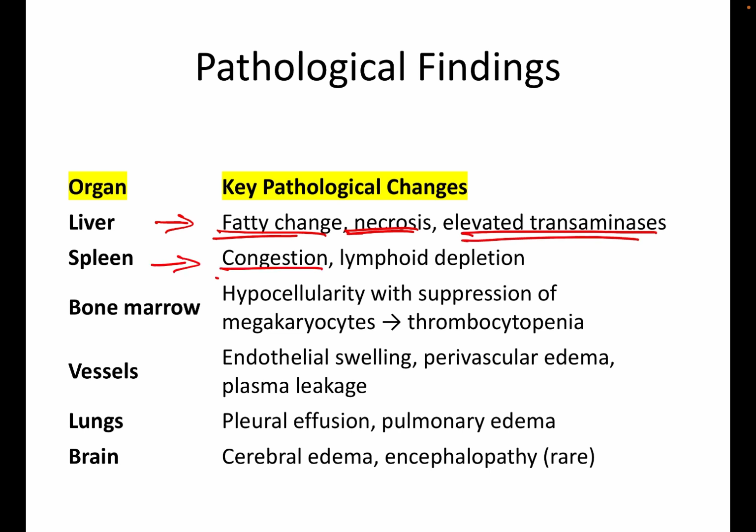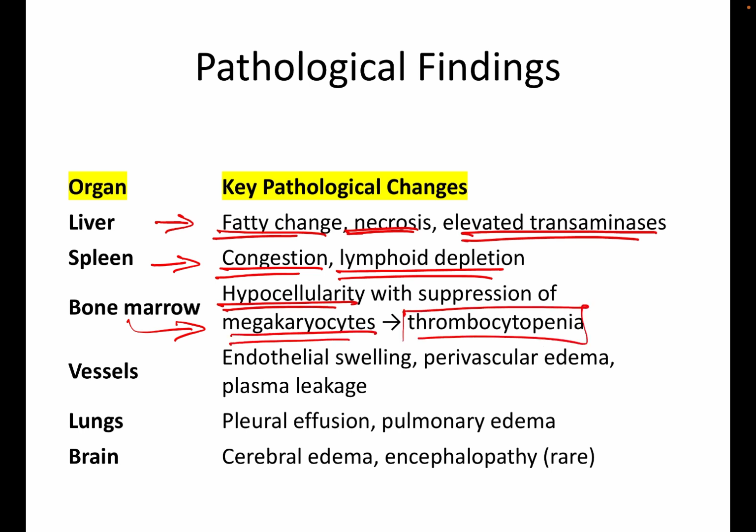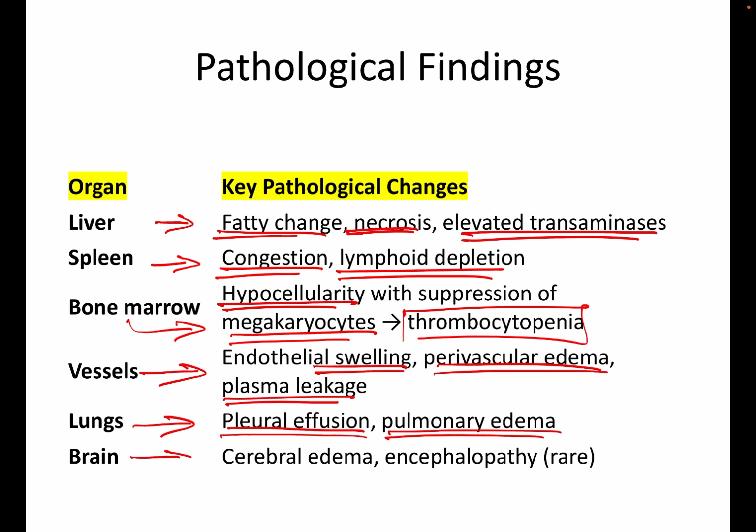In the spleen, it causes congestion and lymphoid depletion. In the bone marrow, there is hypocellularity with suppression of megakaryocytes leading to thrombocytopenia. In the vessels, there will be endothelial swelling, perivascular edema, and plasma leakage. Coming to the lungs, it will cause pleural effusion and pulmonary edema. In the brain, rarely it causes cerebral edema and encephalopathy.